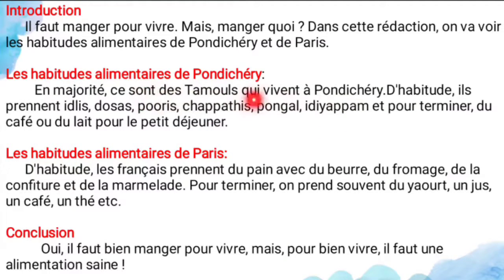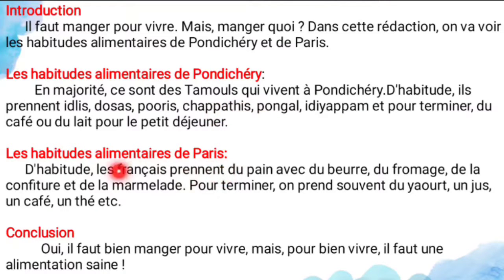So usually they take idlis, dosa, puri, chapati, pongal, idiyappam, and to end, they take some coffee and some milk for the breakfast. And this is all about the food habits in Pondicherry.